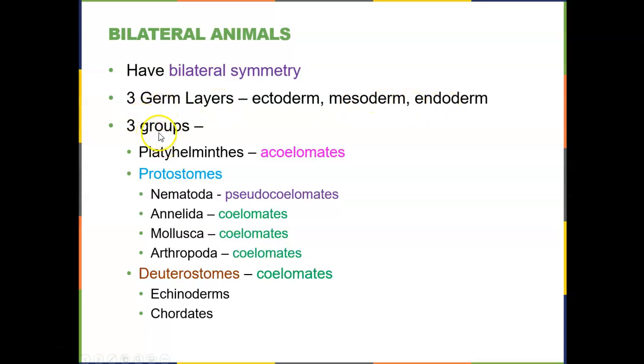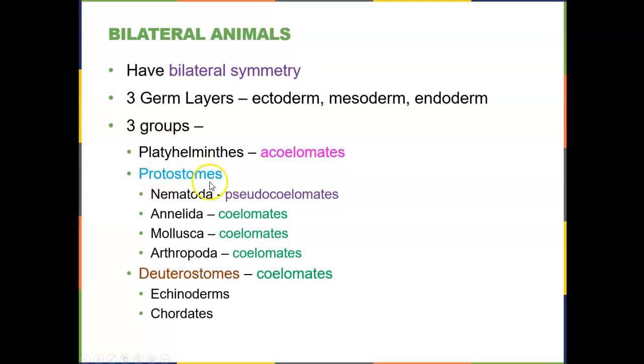And within them, we can subdivide them into 3 groups: the platyhelminthes, or the flatworms, and we put them into this group because they don't really fall into the protostomes or the deuterostomes. They do not have both a mouth and an anus. They have one opening. They are also acoelomates, meaning they do not have a body cavity. So that's what all these terms are about, body cavity. And the body cavity is formed in the mesoderm. They do have a mesoderm, but it's solid, no spaces.